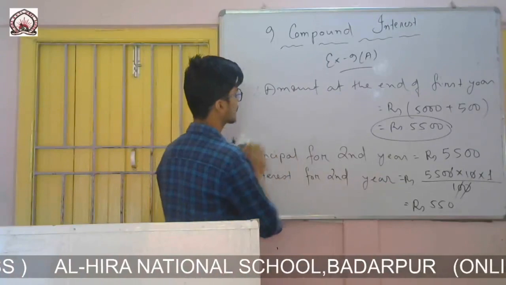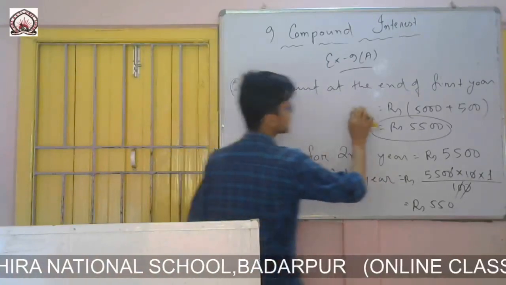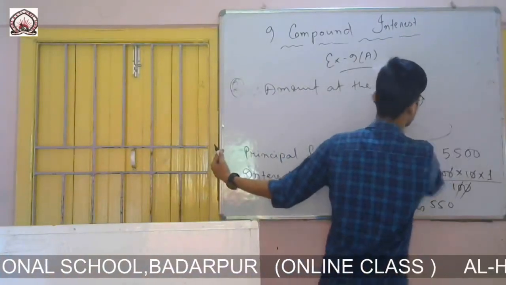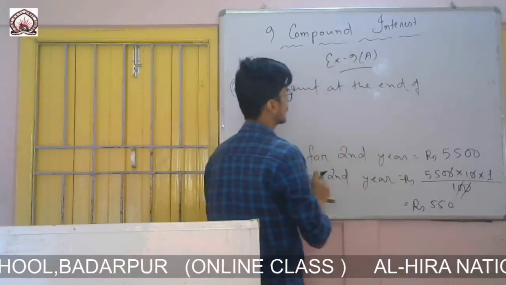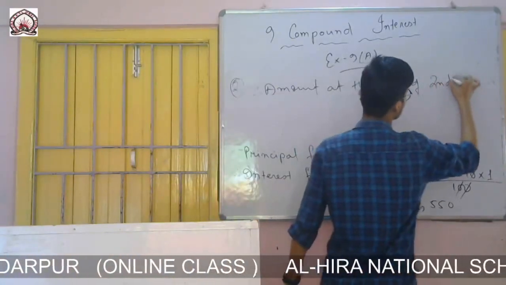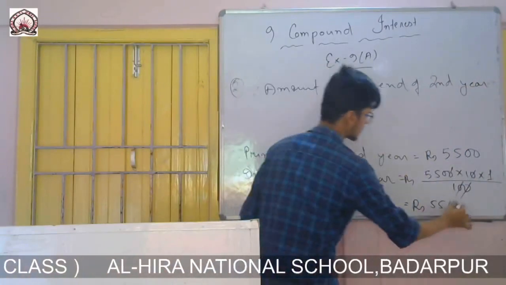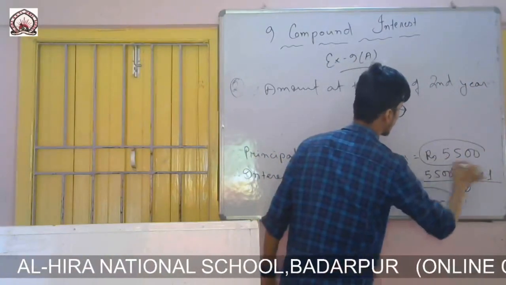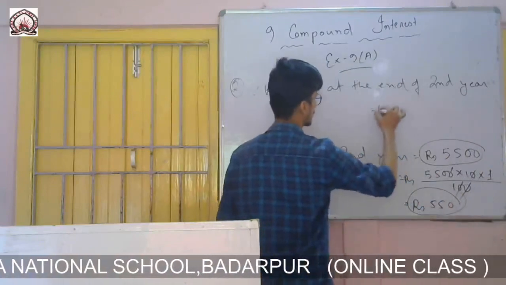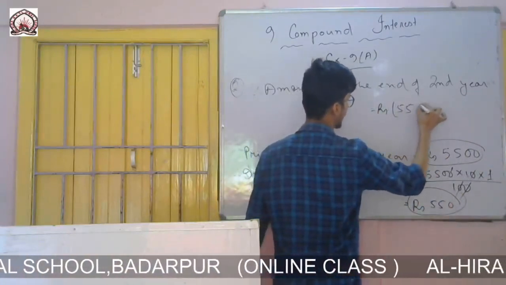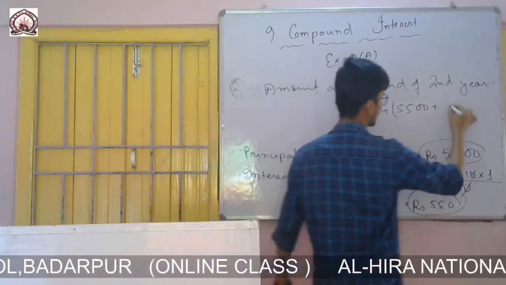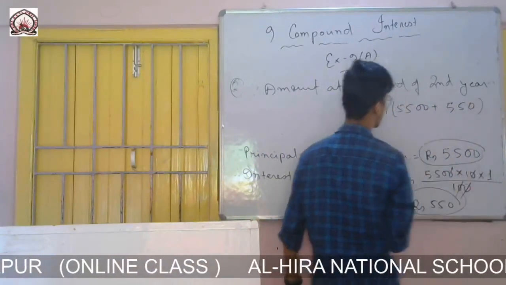So now I will calculate amount at the end of second year. So what will be the amount? This one plus this one, principal plus interest, rupees 5500 plus interest 550.